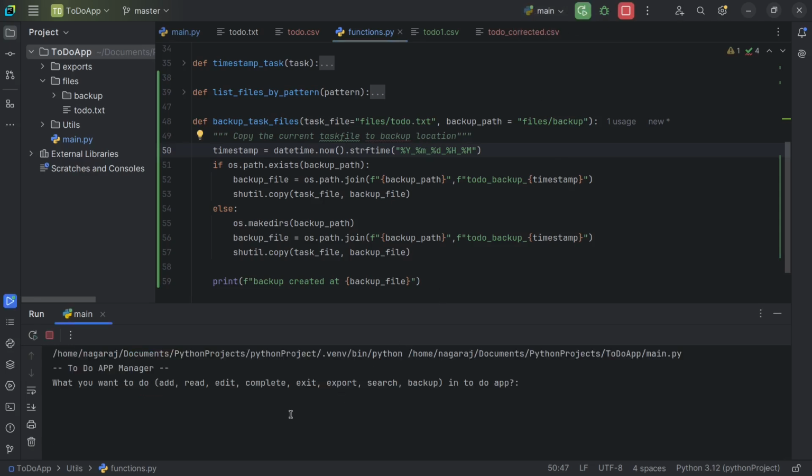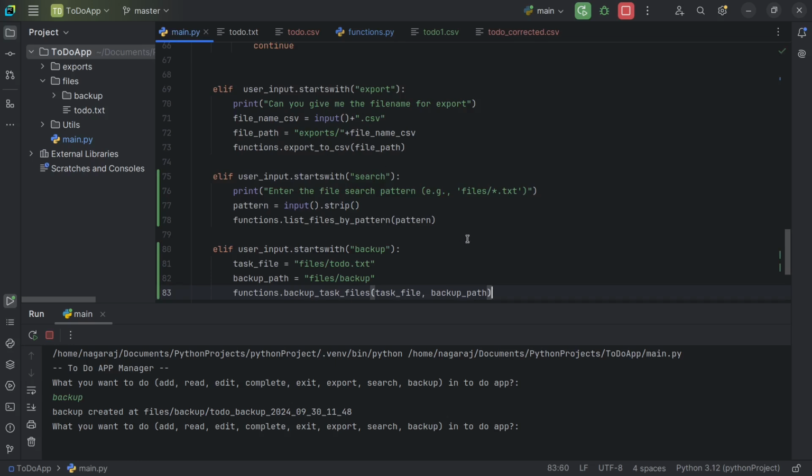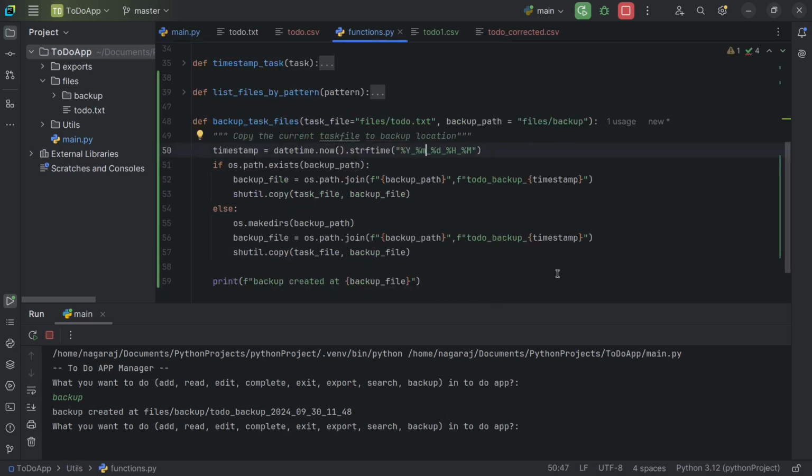Now I want to create a backup. You see todo_backup, and then we need to do one more thing. We can also include .txt so that it is a standard file name. For that we need to go to functions and introduce it next to the timestamp.